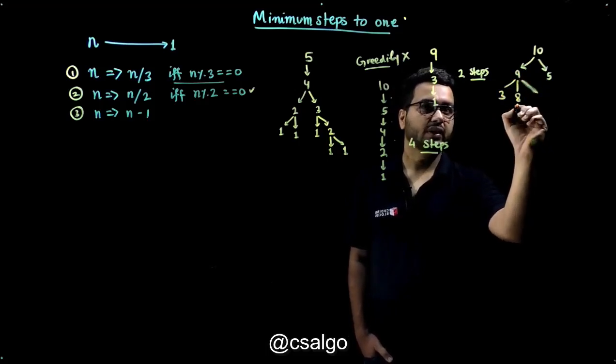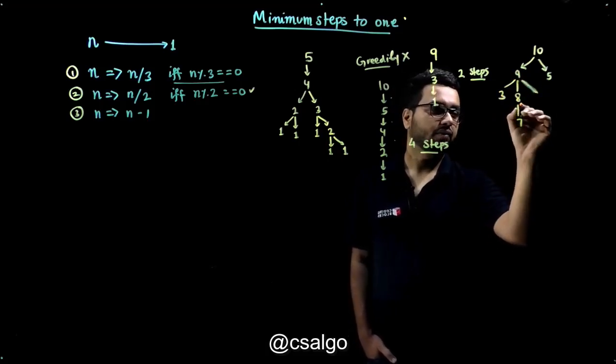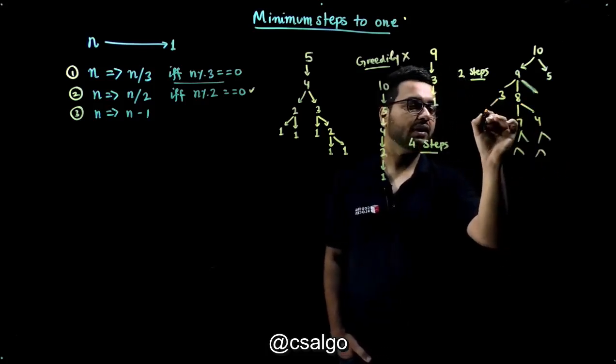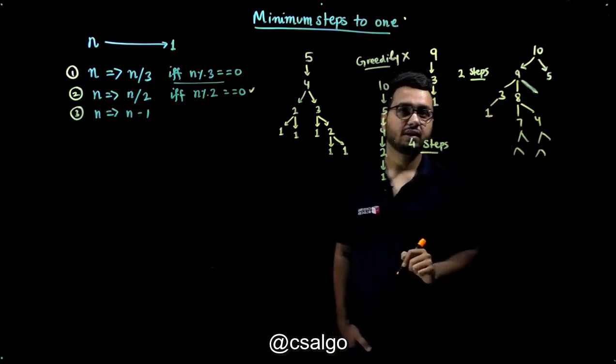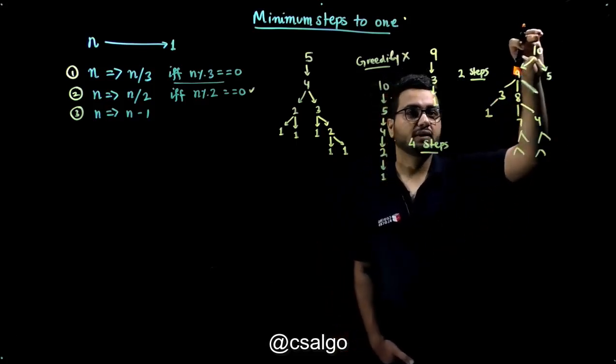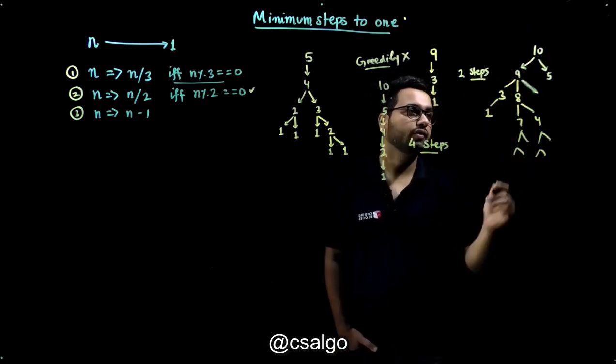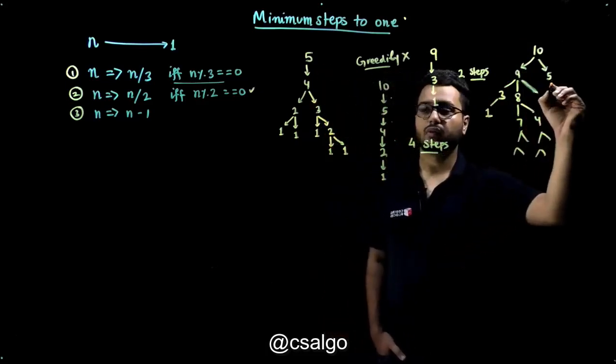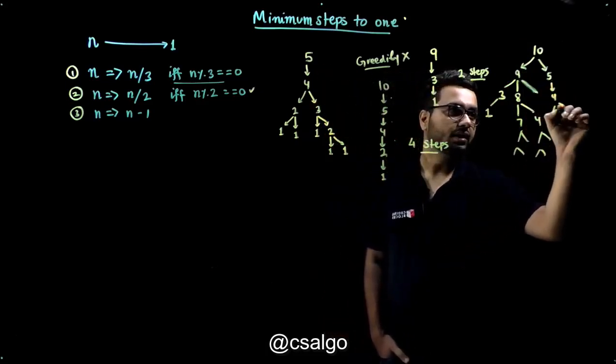And from 8 we know we can go to 7, and we can go to 4, and so on. So this will continue, but we know that we will reach 1 from this. So we need to find out the shortest path that takes 10 to 1, and from 5 again we know this tree is going to get repeated here. From 5 I can go to 4, and so on.